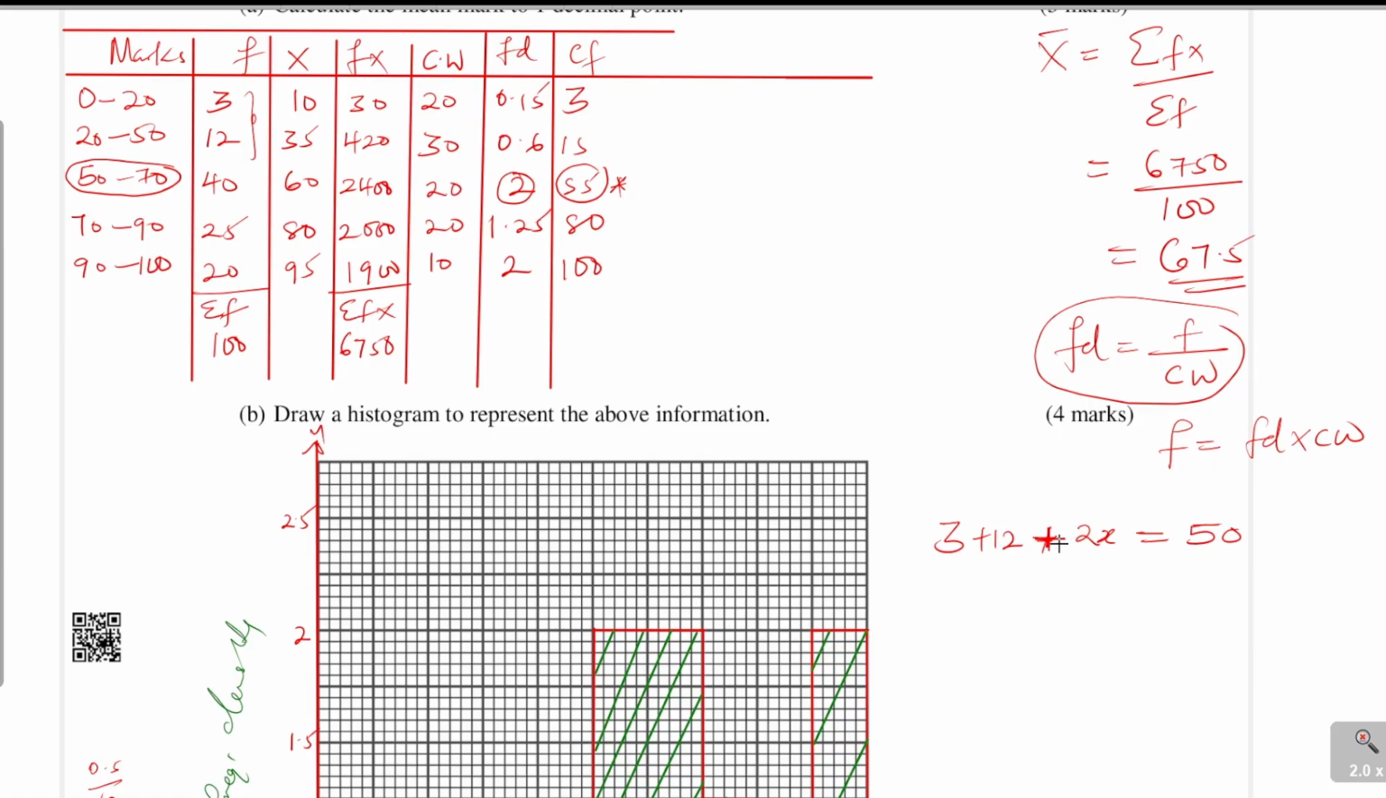So we're going to use this formula. Of course, there is another formula where you use the area. You get half of the area of the bars. But this one is also a good method if you understand it.